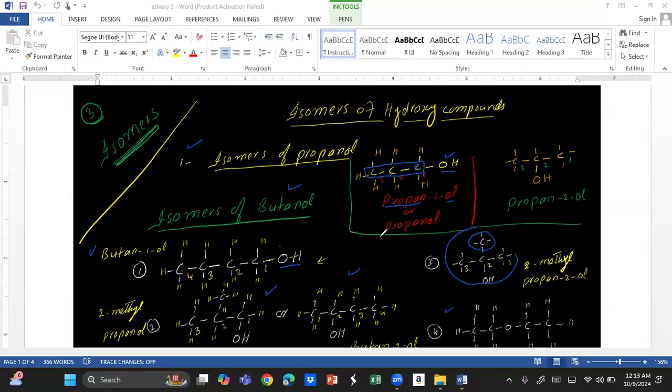Whenever we have a branch, you have to number the chain again, name the branch first, like this one, 2-methyl. Then name the compound that is left after the branch has been named. So 2-methyl propane-2-ol. 2 is the position of the hydroxyl group.